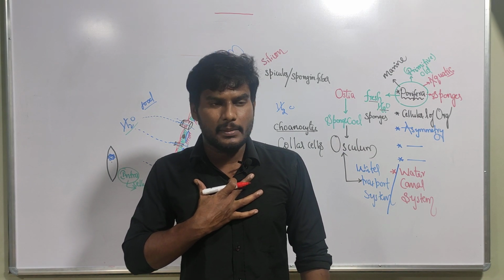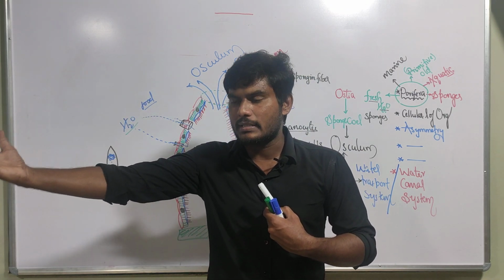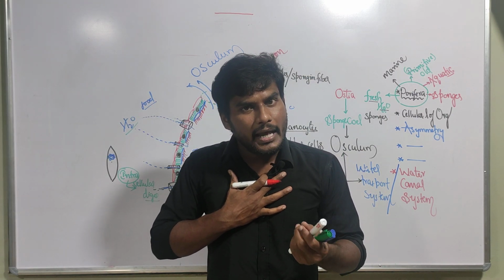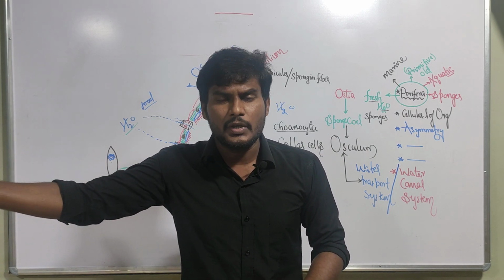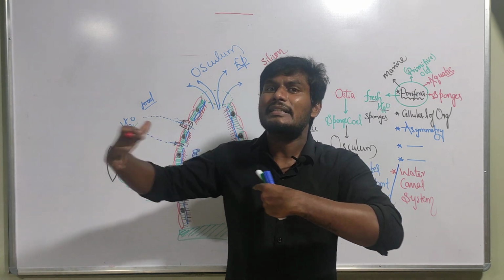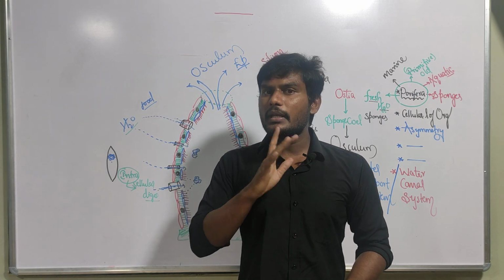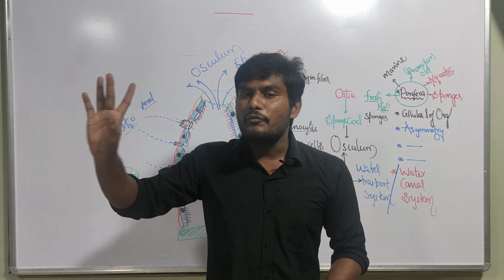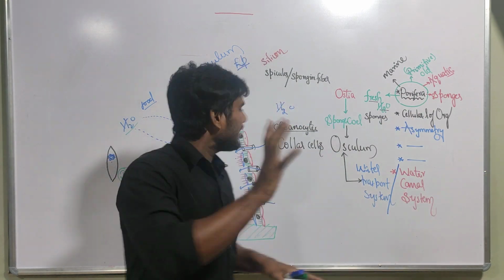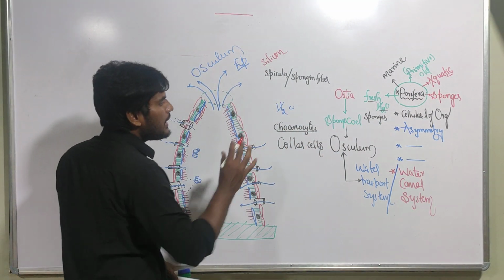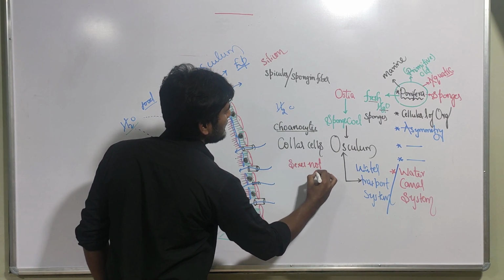A male human being contains only male sex organs, and a female human being contains only female sex organs, which indicates that the sexes are separate. But here, the statement I am making is that in sponges, sexes are not separate.